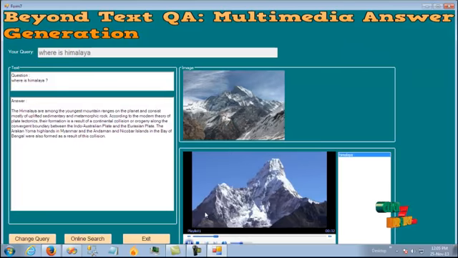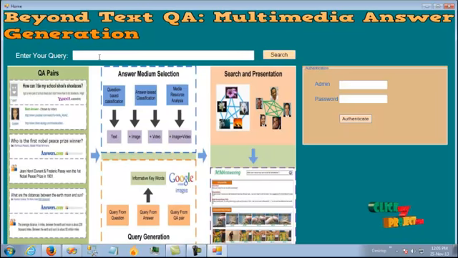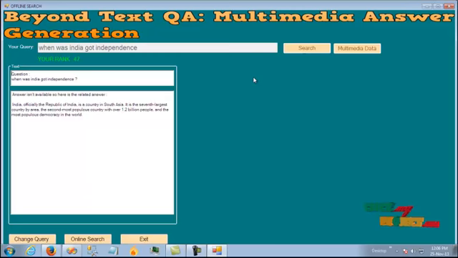This is the video of the query. Let's change our query. Now let's give a search. The query denotes a time period. It's enough to provide textual information, not the multimedia data. It just excludes the multimedia data regarding the query.